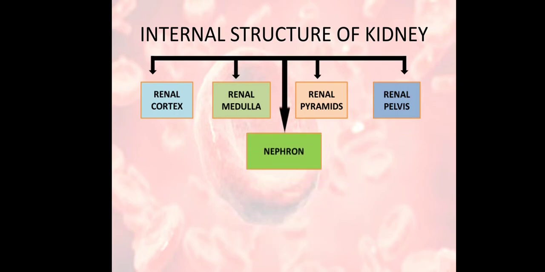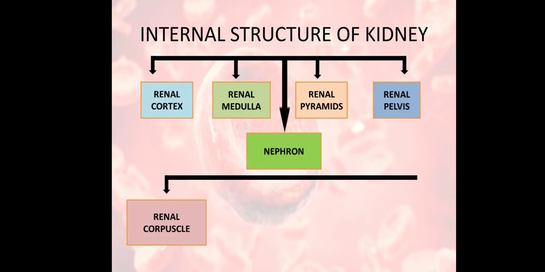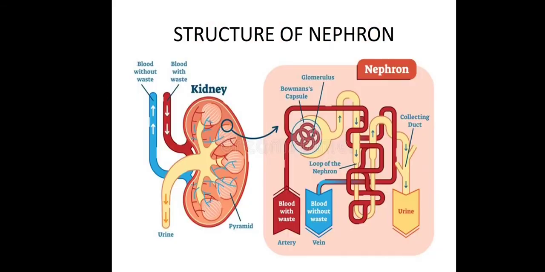What is nephron? As I said earlier, nephron is the functional unit of the kidneys. Nephron has two major parts. First is renal corpuscle and the second is renal tubule, and these two are the parts of the nephron. Okay, now this is the structure of nephron. As you can see, this is a kidney, and inside the kidney these are the nephrons present in the renal pyramid, and this is the structure of nephron.